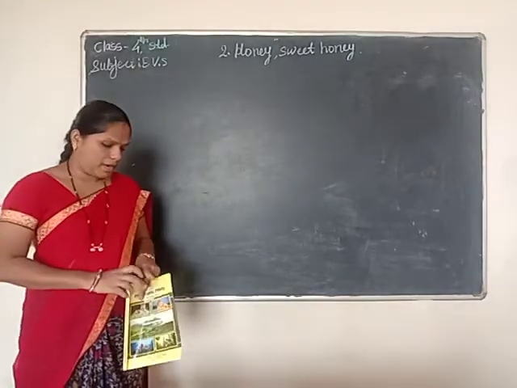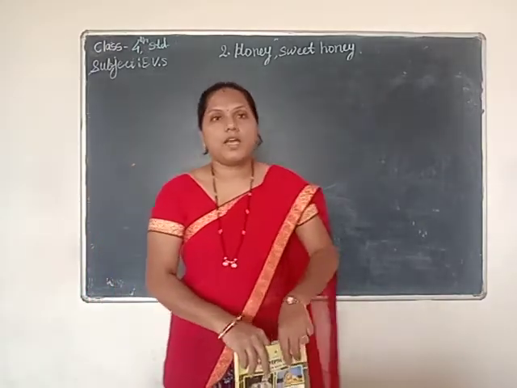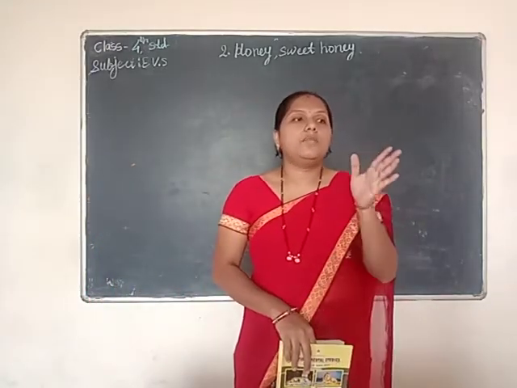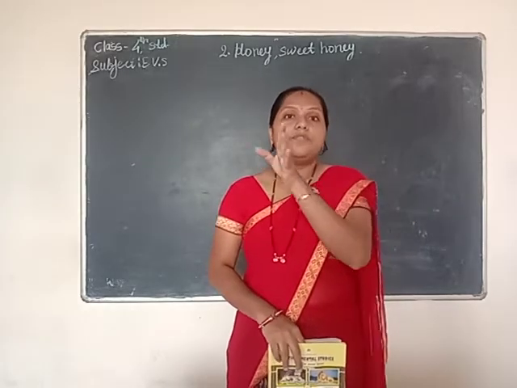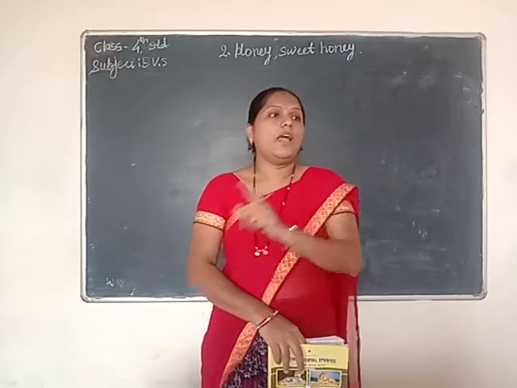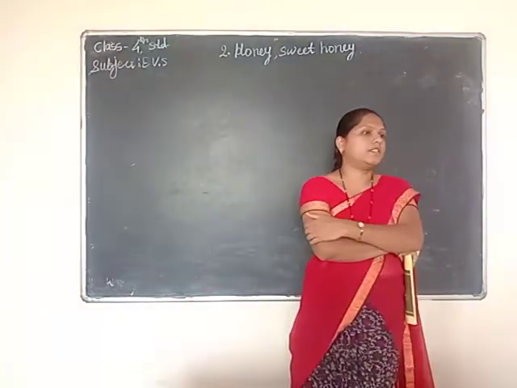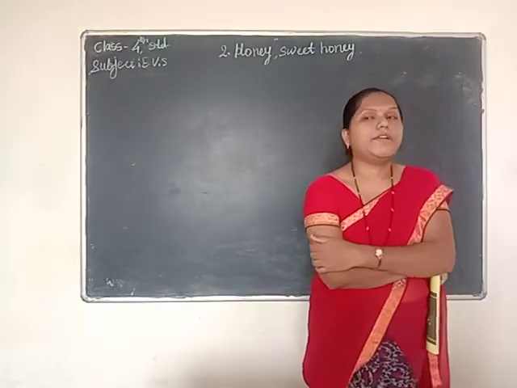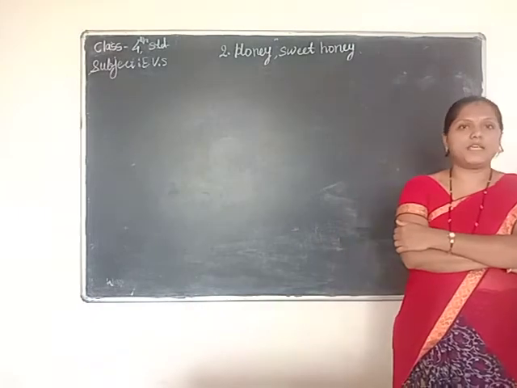Next animal type is carnivorous animals. Carnivorous means animals which eat the flesh of other animals. Animals which eat the flesh of other animals are called carnivorous animals. Examples are lion, tiger, fox, crane, all examples of carnivorous animals.